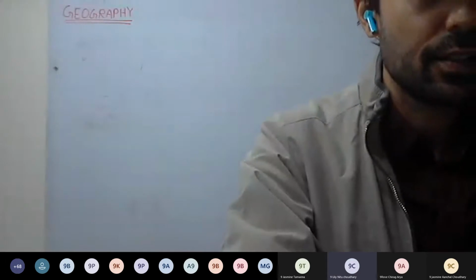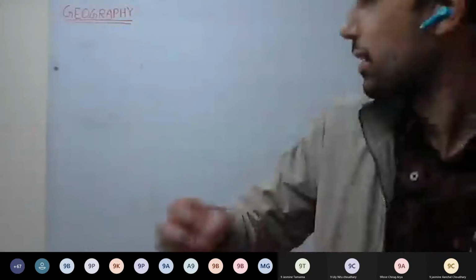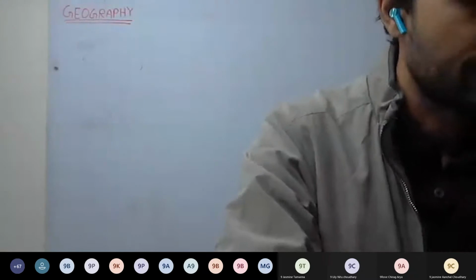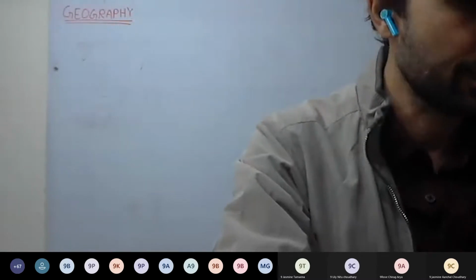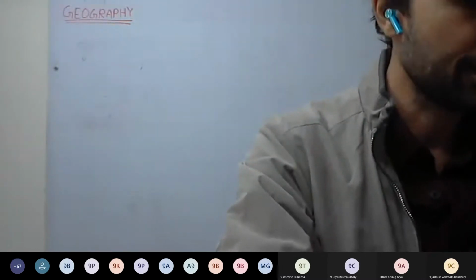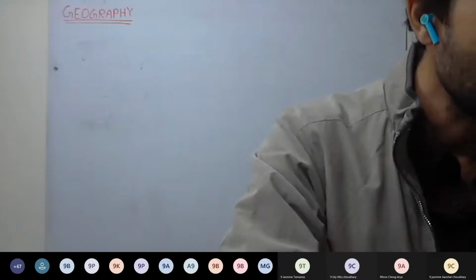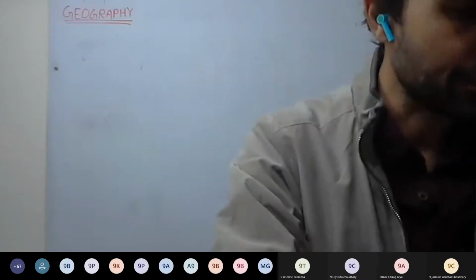That is correct. So what do you mean by atmospheric pressure? We can say it's the force exerted on the surface by the air above it, as gravity pulls it on Earth. You can write that in your own terms as well. In physics as well, it is provided. Okay, name the instruments used to measure atmospheric pressure. Mercury barometer. We have discussed the barometer in physics as well.